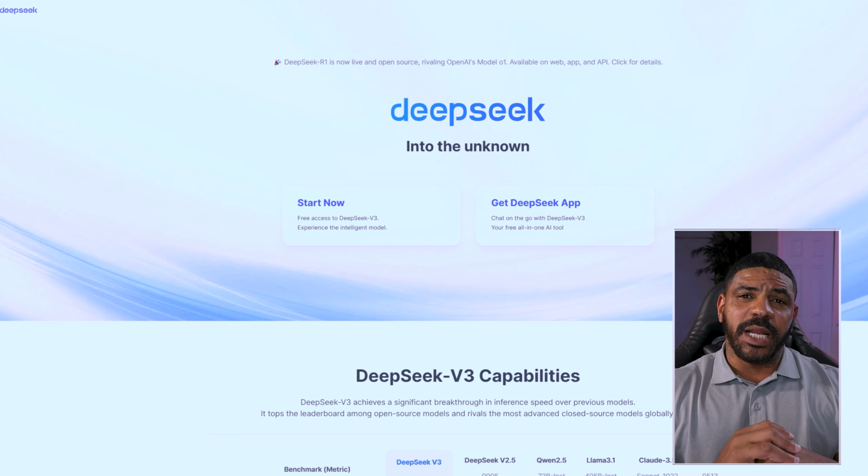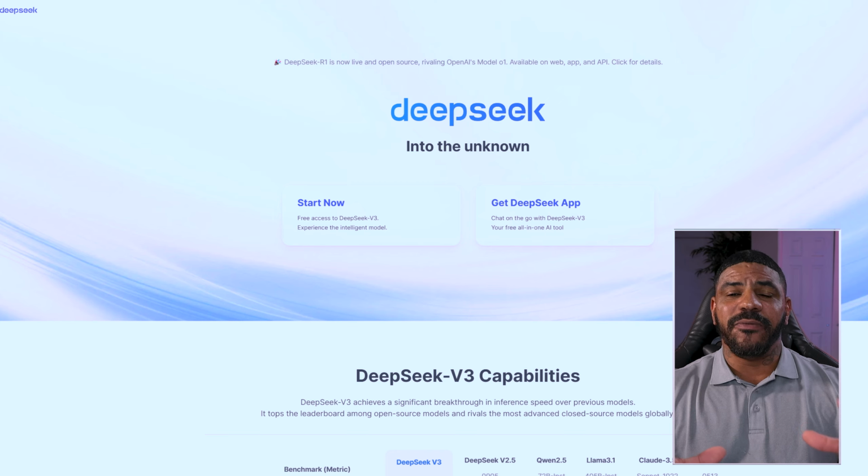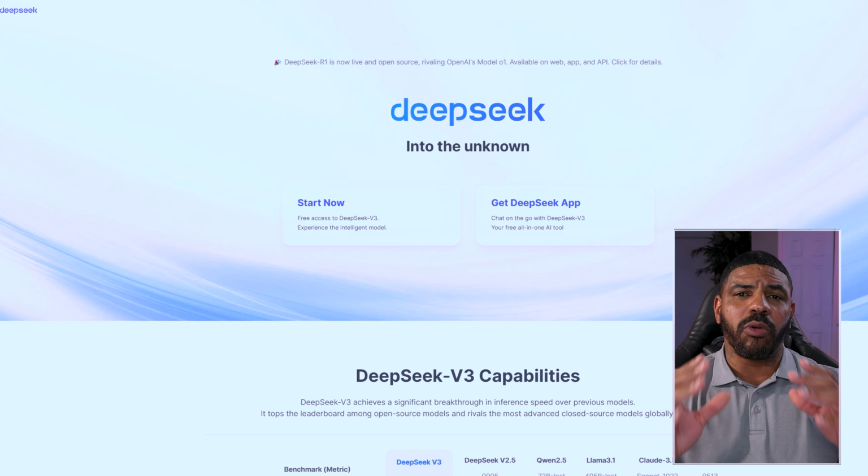All right, so the first thing that you want to do is go ahead and Google deepseek.com, and that is going to bring you to the platform. If you ever use OpenAI or ChatGPT, this is very similar in the way that it functions and the way that it looks, but this is supposed to be 10 times more aggressive. So I'm going to show you guys how you can start making some money using this DeepSeek platform.